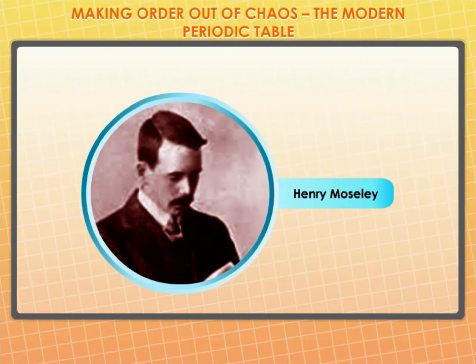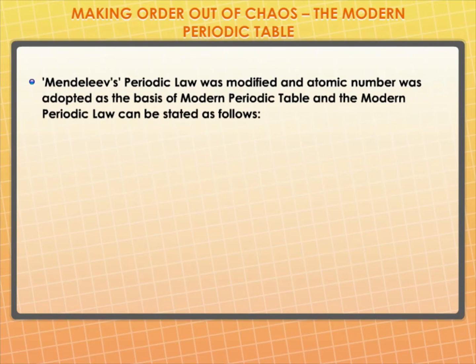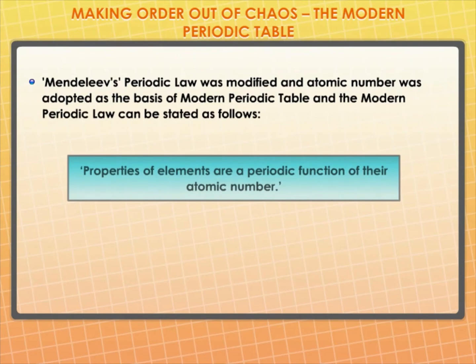Making order out of chaos: the modern periodic table. In 1913, Henry Moseley showed that the atomic number of an element is a more fundamental property than its atomic mass. Accordingly, Mendeleev's periodic law was modified, and atomic number was adopted as the basis of the modern periodic table, and the modern periodic law can be stated as: properties of elements are a periodic function of their atomic number.